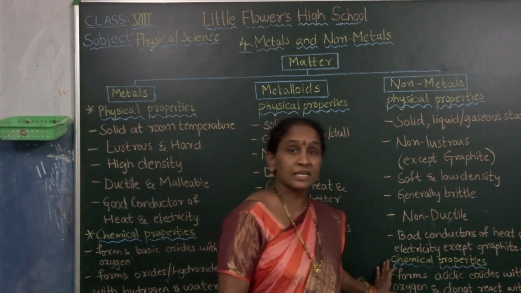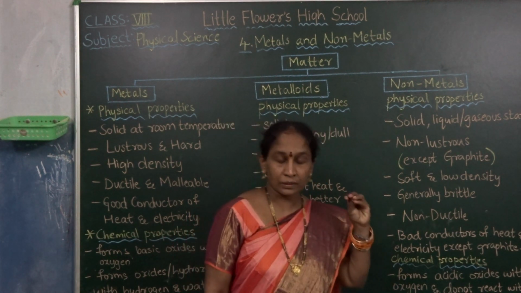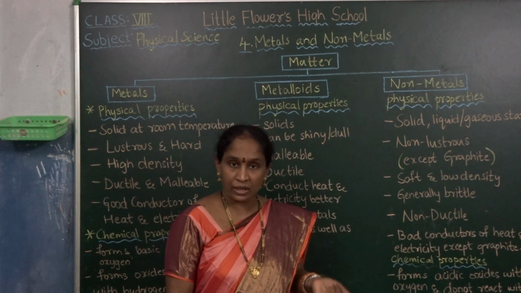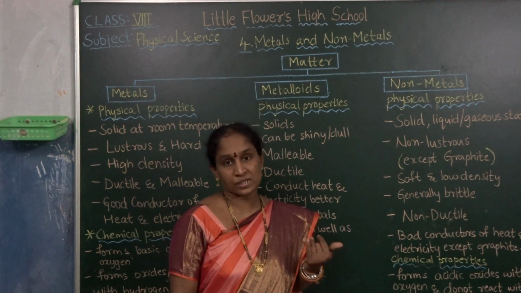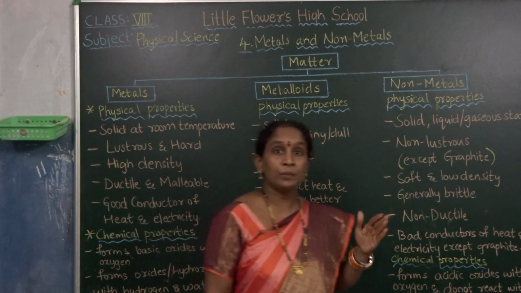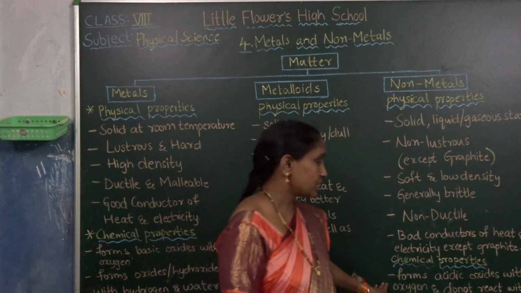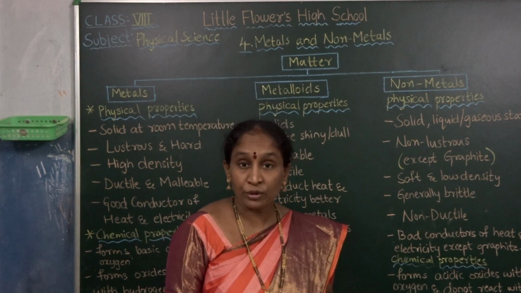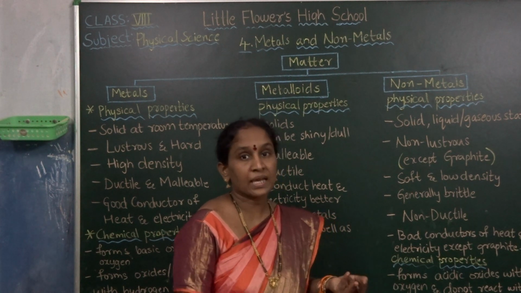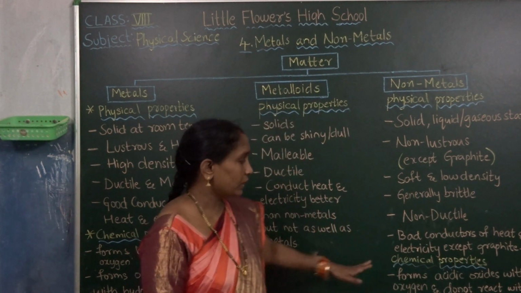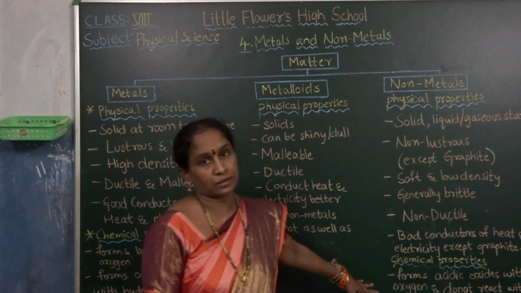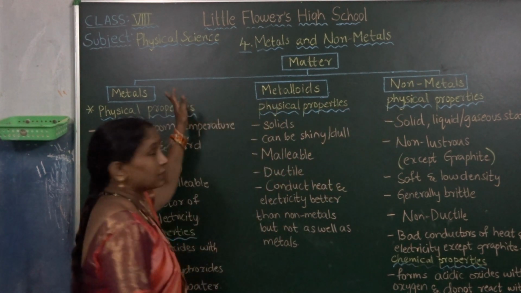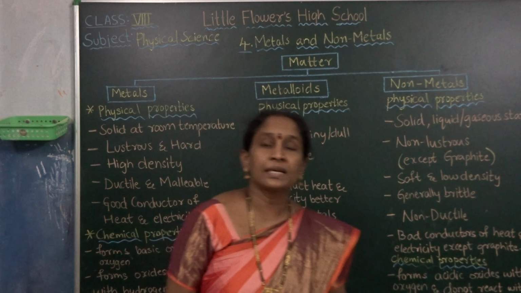Next, non-metals. These non-metals are acidic in nature. When they react with oxygen, non-metallic oxides are formed, for example carbon dioxide, sulfur dioxide, nitrogen oxides, and phosphorus oxides. When these non-metallic oxides react with water, acids are formed, for example carbonic acid, sulfuric acid, nitric acid and phosphoric acid. So non-metals are acidic in nature. All the metals are basic in nature and non-metals are acidic in nature.